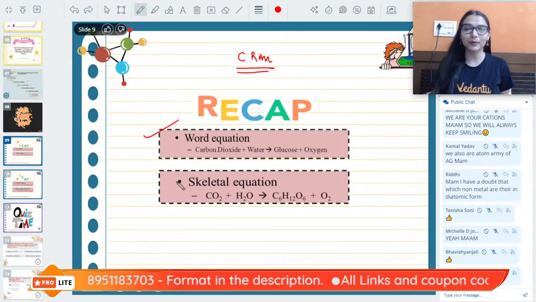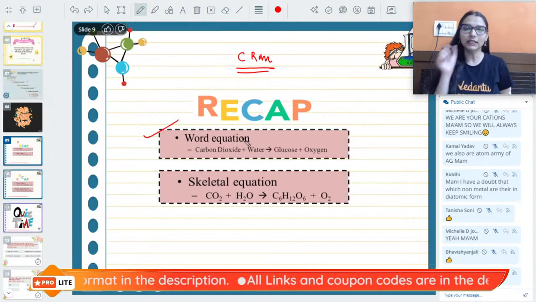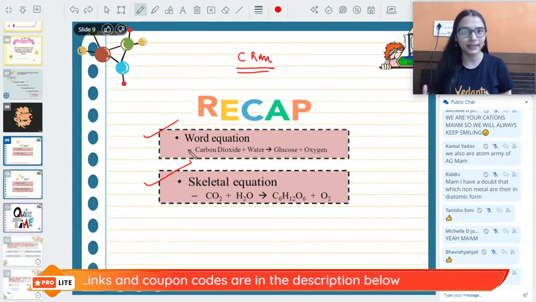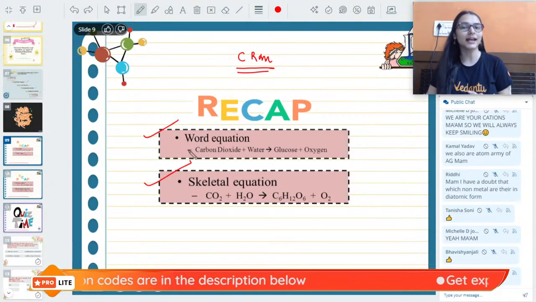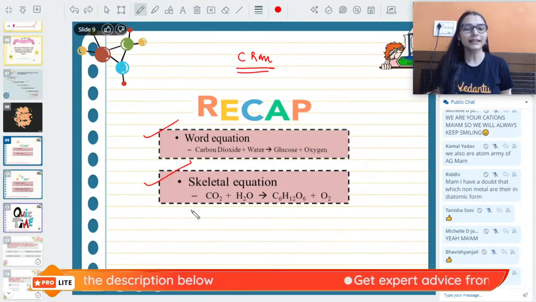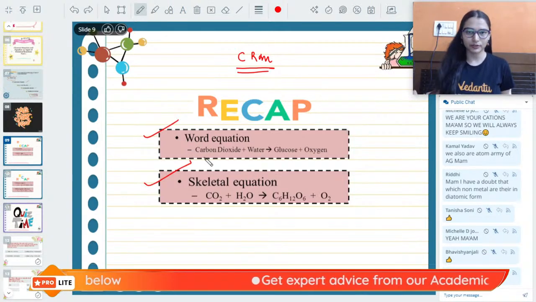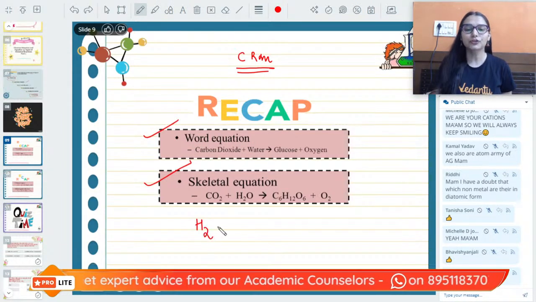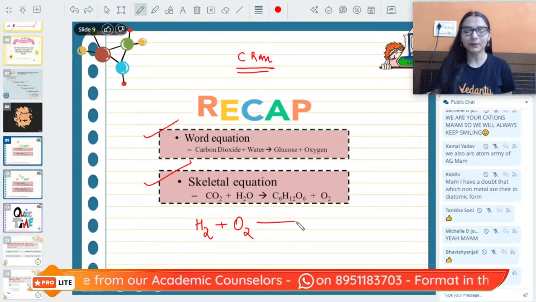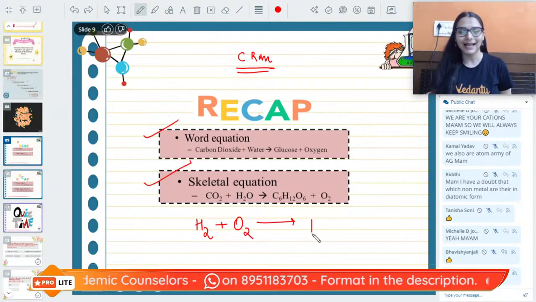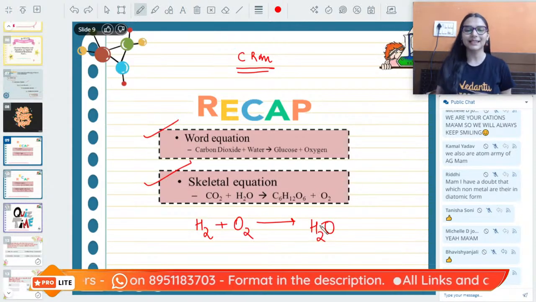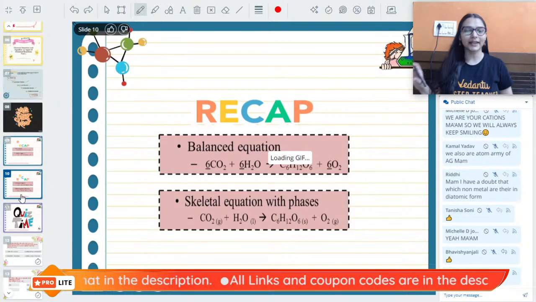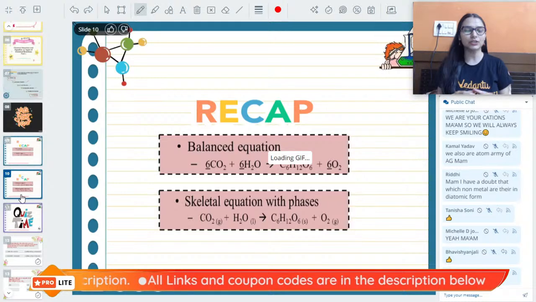So there's a better way: instead of using the chemical name, why don't we use the chemical formula? Why don't we use the symbols of elements instead? That will save our time and it would be easier also. That gave rise to skeletal equations. When I say hydrogen reacts with oxygen to form water, I can simply represent them with their formulas and symbols, and I would get a skeletal equation, but not balanced. That's a kind of rough equation, so we have to take a balanced equation now.